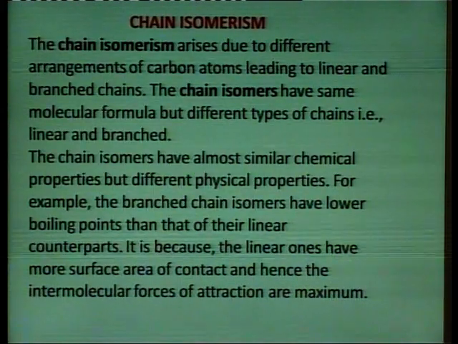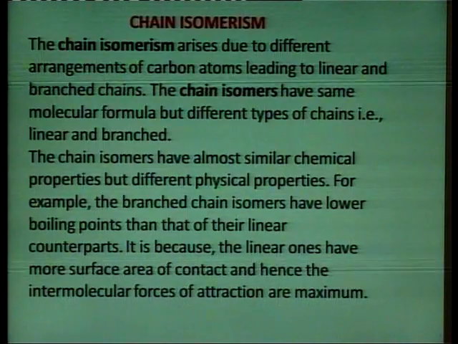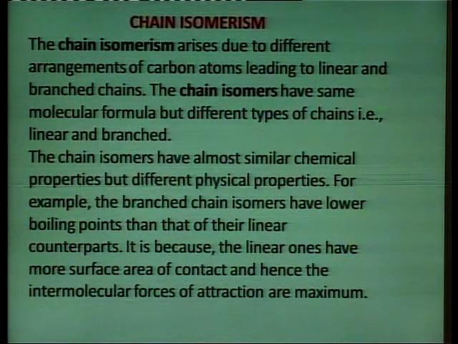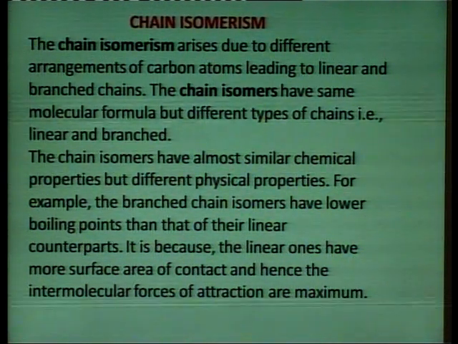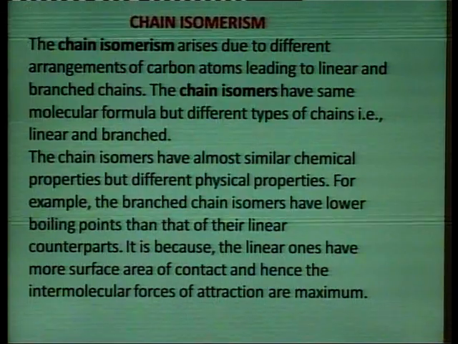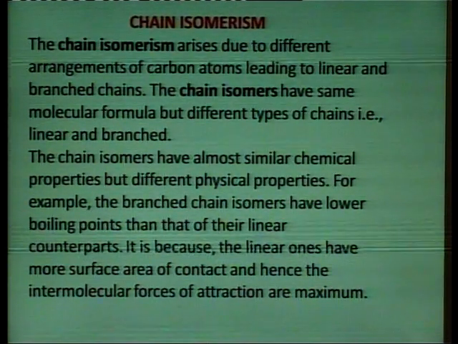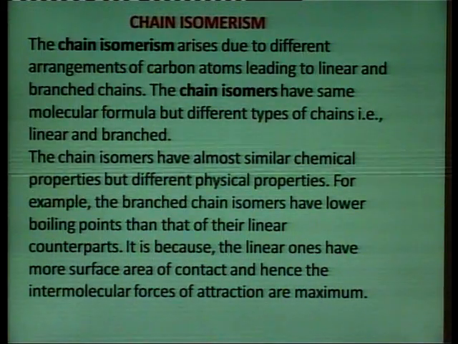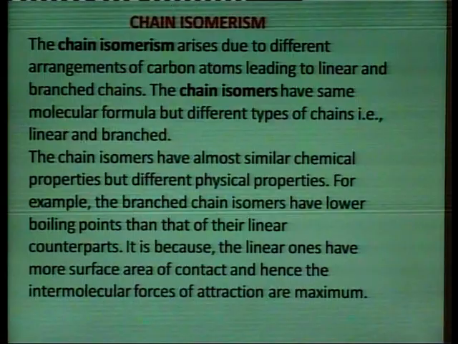They are either linear or branched. The chain isomers have almost similar chemical properties but different physical properties.